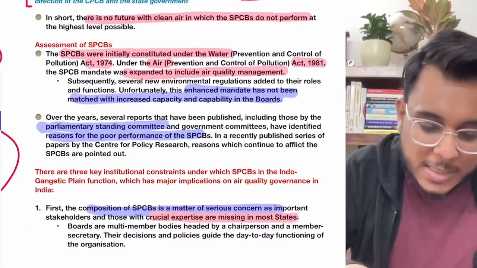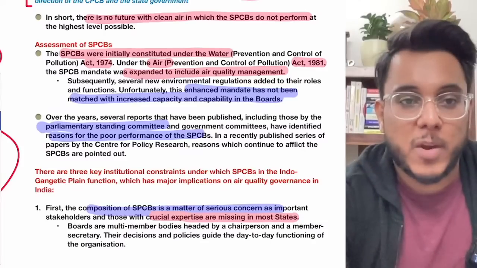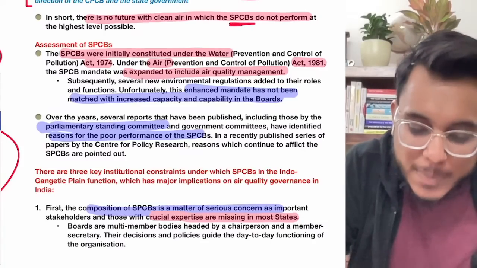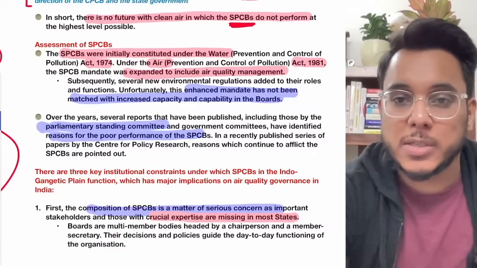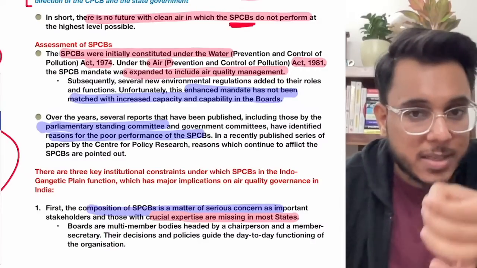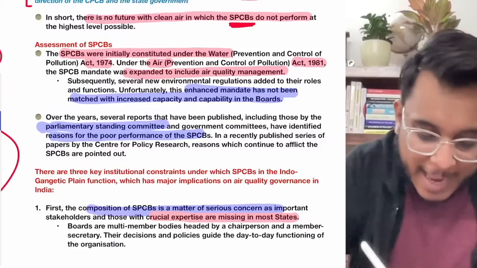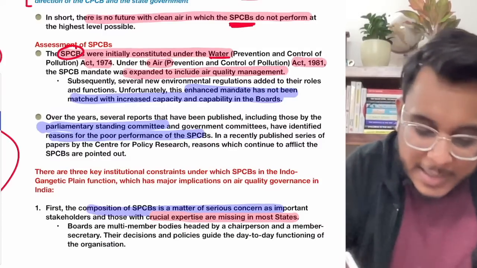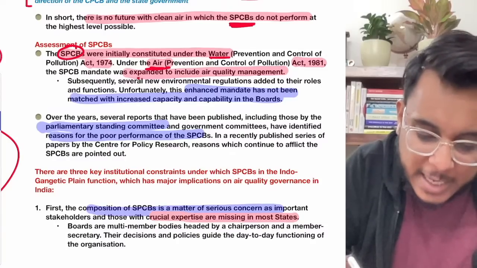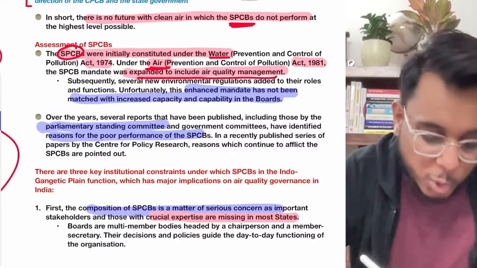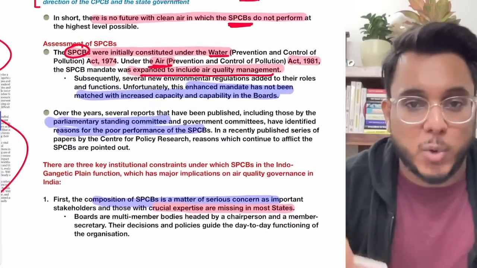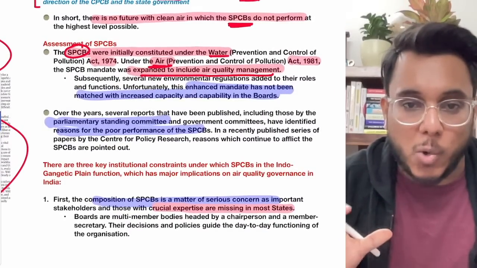Now, the question that is coming here is that, guys, when we talk about air, water, all these kinds of pollution, the SPCBs, State Pollution Control Boards, actually play a very important role because these are the state level bodies. The SPCBs were initially constituted under the Water Act, and then after the coming of the Air Act, their mandate was expanded to include air quality also. So today they are focusing on improving air quality as well as water quality.